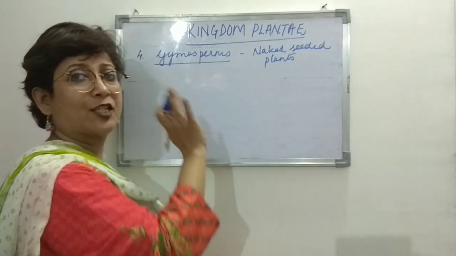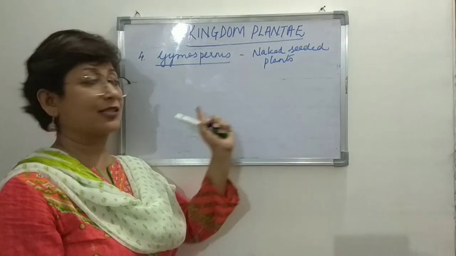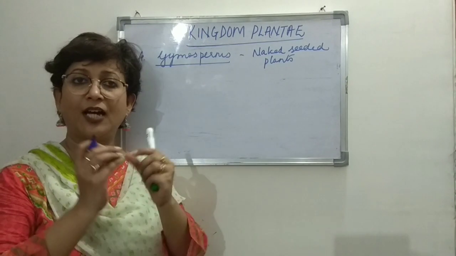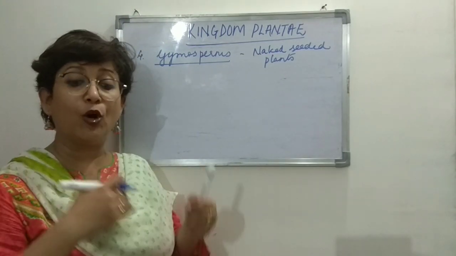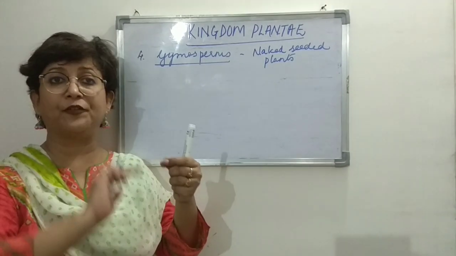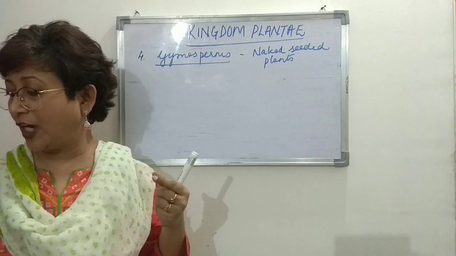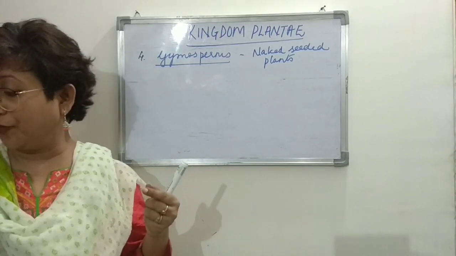Pteridophytes have no seeds, only spores. Gymnosperms are more modified and more complex. Seeds are present, but their seeds are exposed on the surface of the plant. They are not enclosed in or covered with anything. So gymnosperms are naked seeded plants, or seeds without a covering.